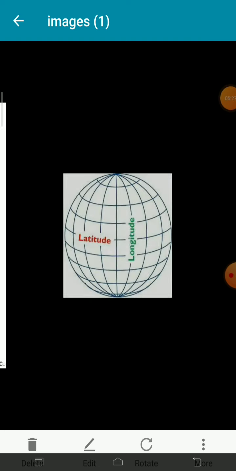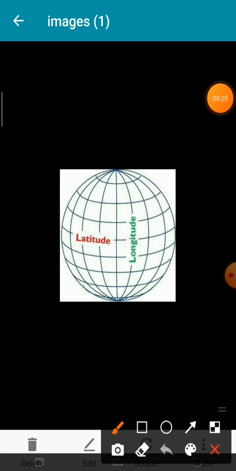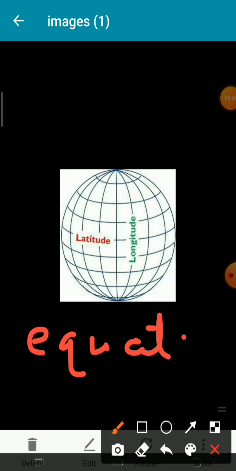And students, two more concepts we are going to see here. That is the equator. So what is the equator? Among the horizontal lines, the line which goes from the center of the earth is called the equator.